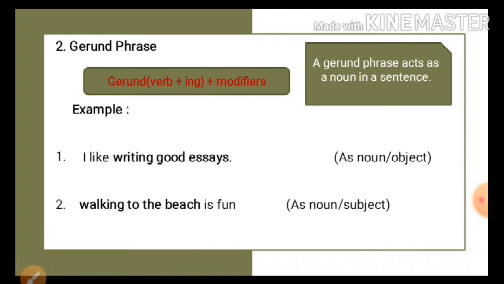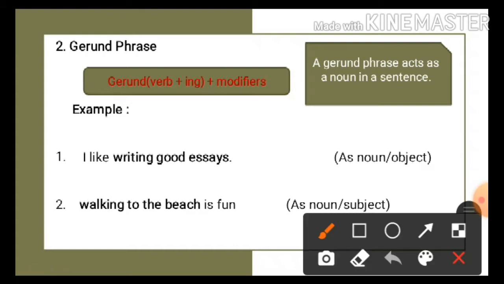Okay, let's move to the second type of phrases, that is gerund phrase. A gerund phrase is a phrase that acts as a noun in a sentence. Here you can look at the pattern of gerund phrase. The pattern of gerund phrase is gerund, or verb plus ing, plus modifiers.